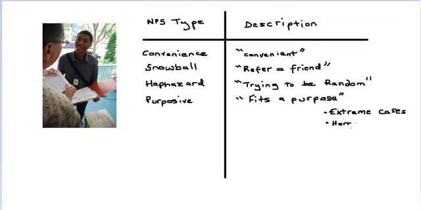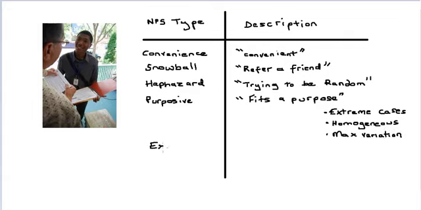A homogeneous sample, you might want to include just 21-year-olds in your study or people that weigh more than 200 pounds. You can also have maximum variation, where you want to take a sample that's fairly representative of the different kinds of variation you have in a population.